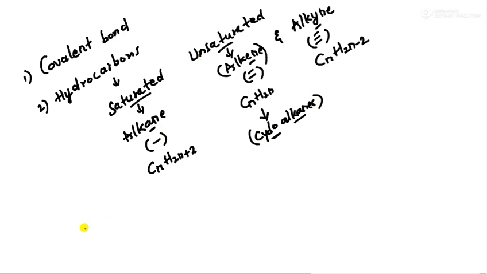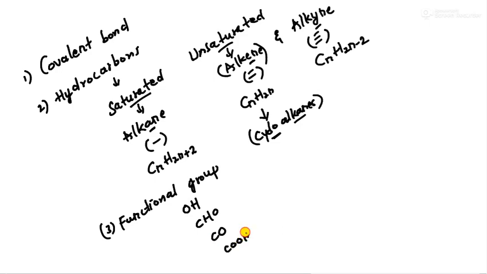Moving further, after this you should know about functional groups. Which are they mainly? You are aware of OH, it represents alcohol. CHO represents aldehyde. Then you have ketone, represented by CO. Then carboxylic acids. You should be aware of all these names, and how they are used for nomenclature.